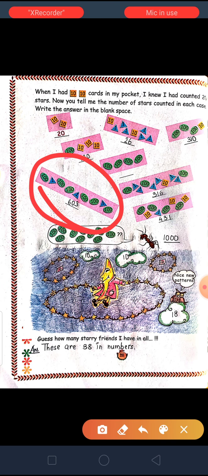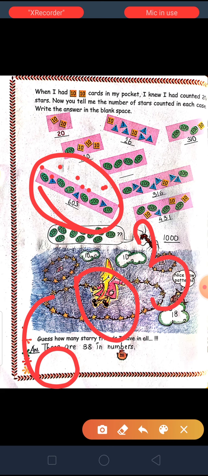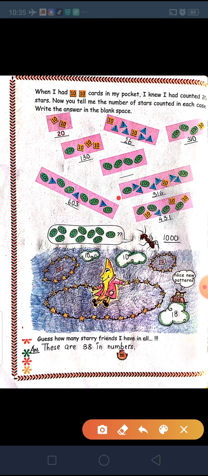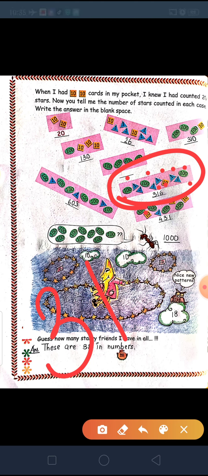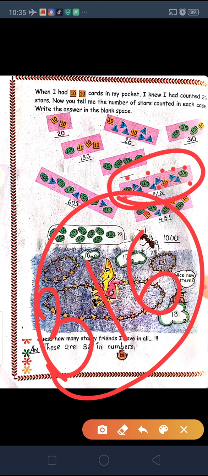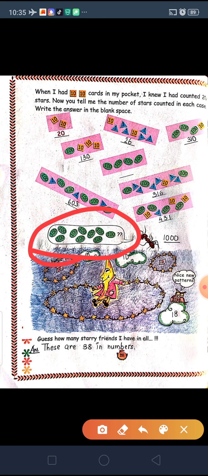Next is this one. So total 1 2 3 4 5 6, 6 cards of 100. Now in tens there is no card, so we will write 0. And 1 2 3, 3 cards of 1. So 603 is our number. Next is 1 2 3, so 3 cards of 100, 1 card of 10, and 1 2 3 4 5 6, 6 cards of 1. So our number is 316.